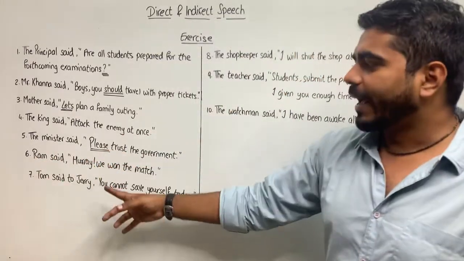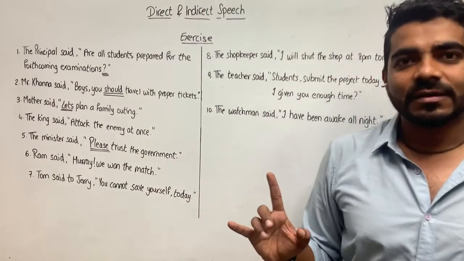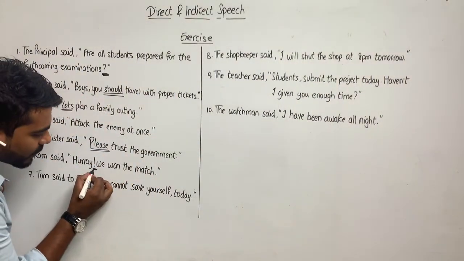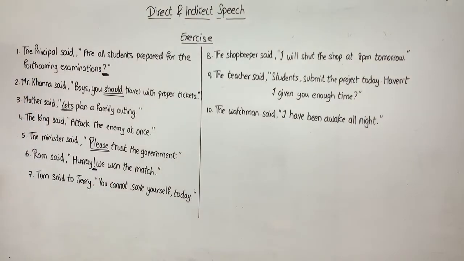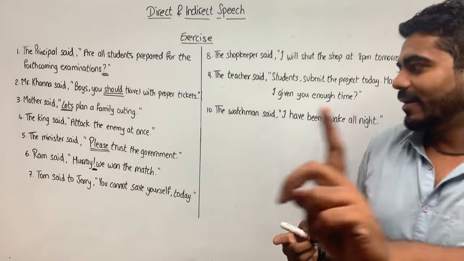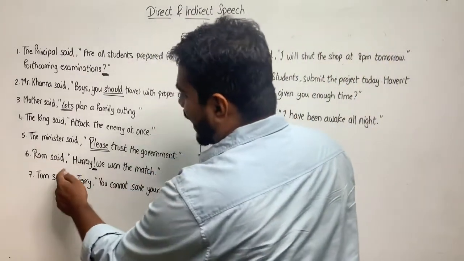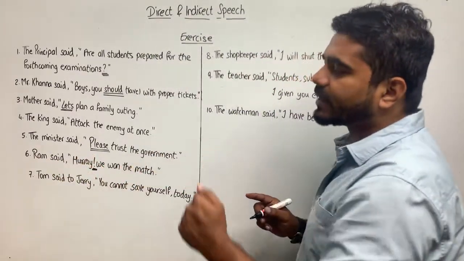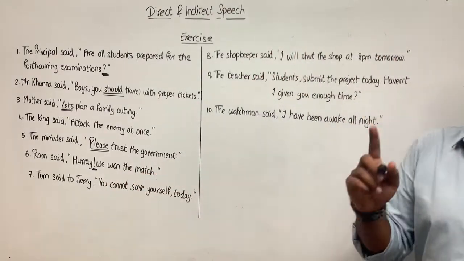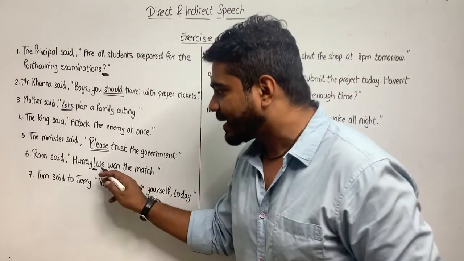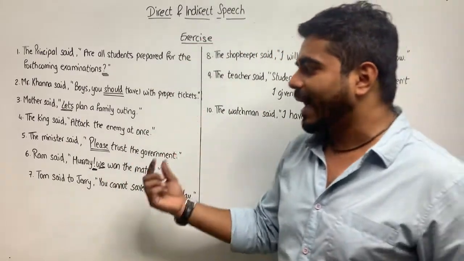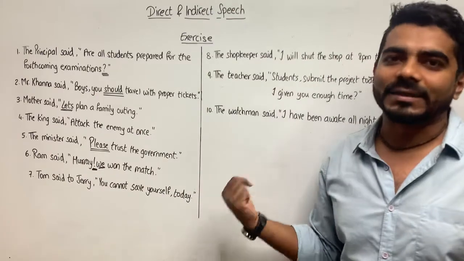Ram said, "Hooray, we won the match." Remember, hooray, and there is an exclamatory mark over here. Okay? So it is exclamatory and hooray, so it is with joy. So you will write, Ram exclaimed with joy that they won the match. Ram exclaimed with joy that they, we becomes they. So Ram exclaimed with joy that they won the match.